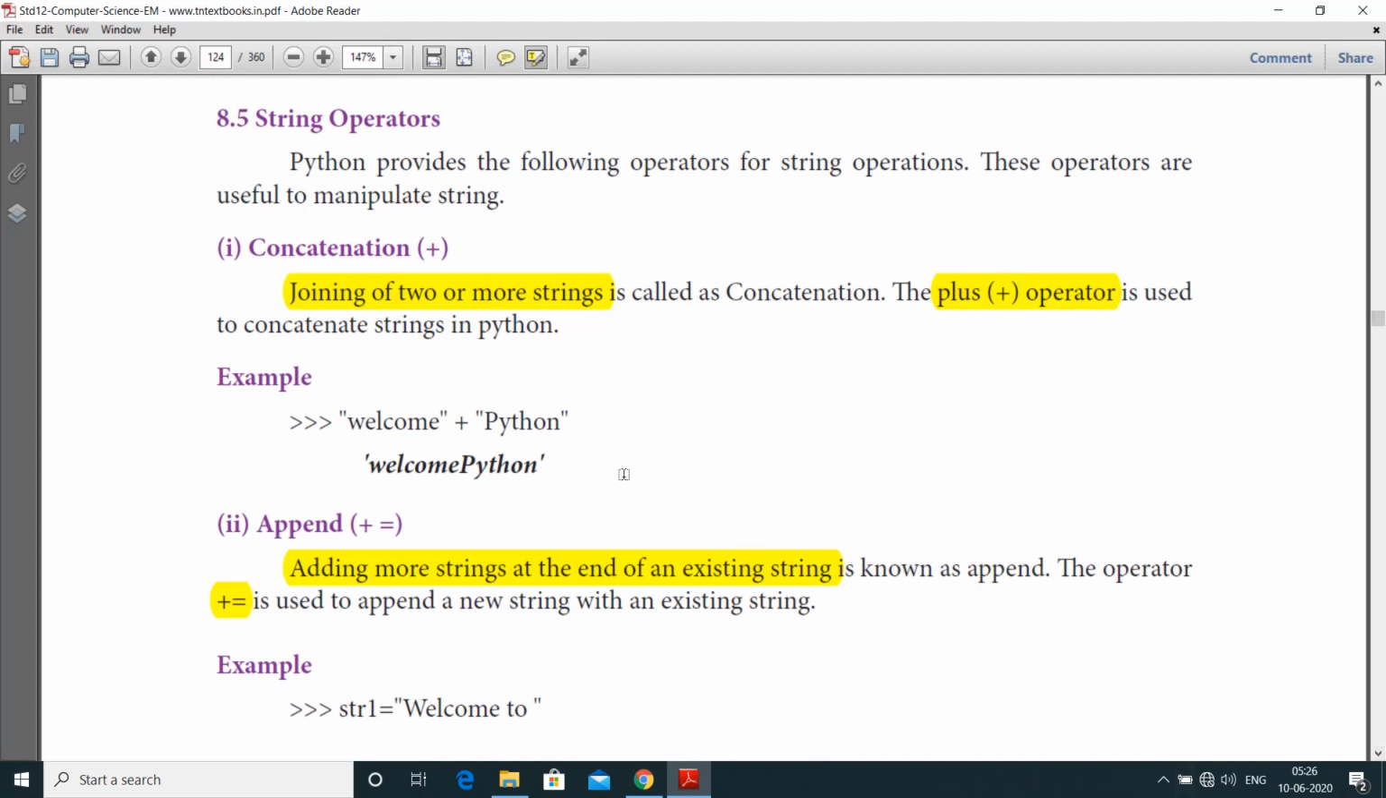Let us see the example. Welcome plus Python. Here welcome is a string and Python is another string. Just combine both strings by using this plus operator. Welcome Python. Next one is append, plus equal to. Append plus equal to means adding more strings at the end of an existing string. So we are going to add to an existing string.